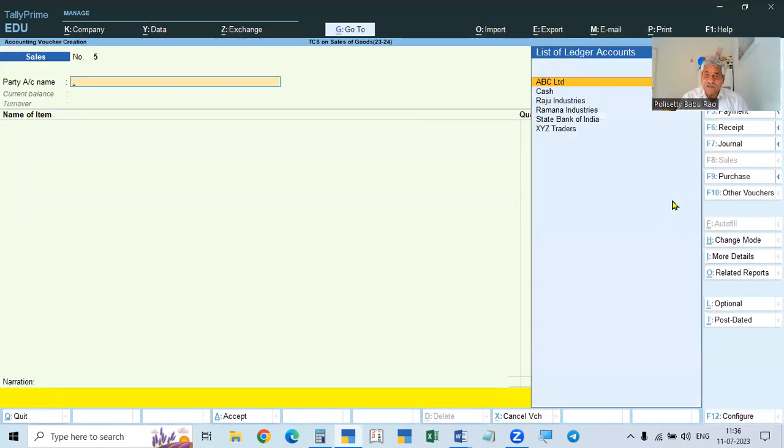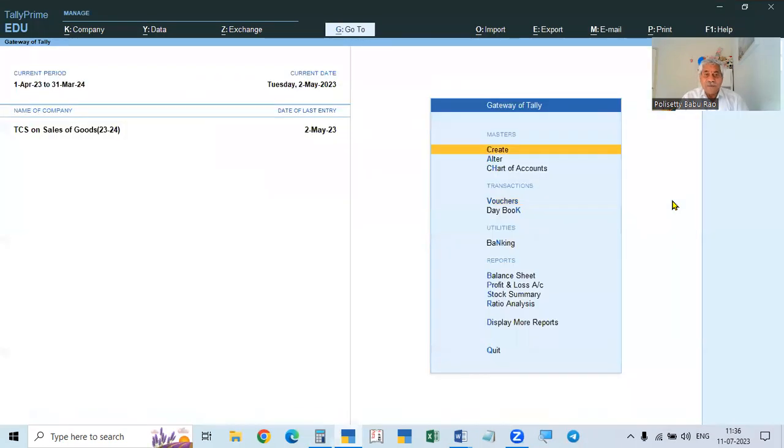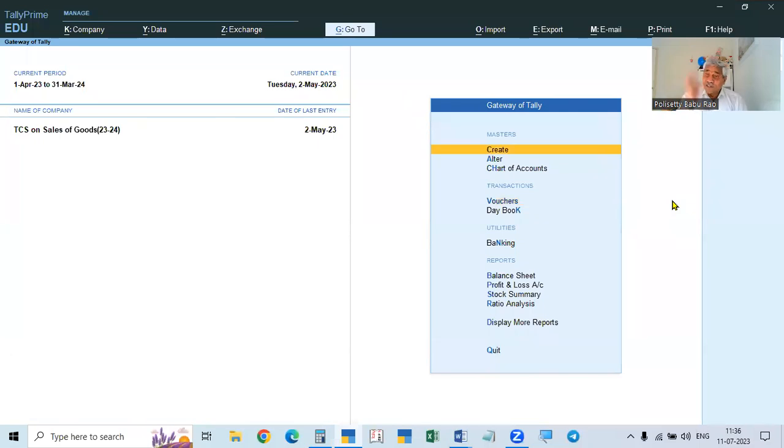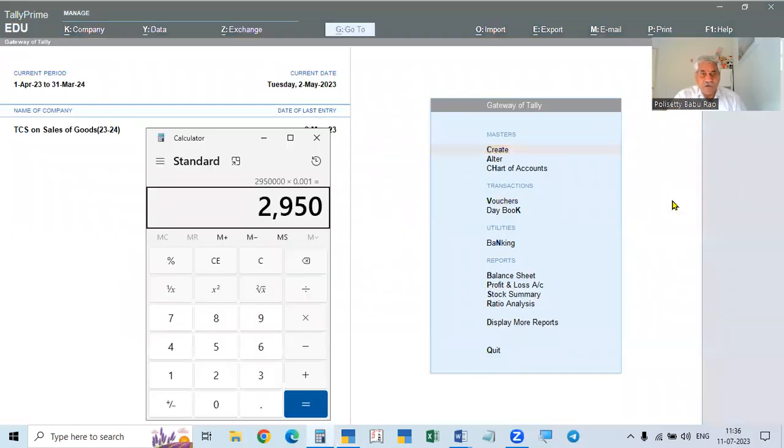In the same case also, this is for May. So we have to make payment in the month of June. So we have to take the same challan and make the payment for the month of June. For the month of May, before 7th June you have to pay. So if you take 2nd June or something, we can make the payment. Okay. So this is how we will do.